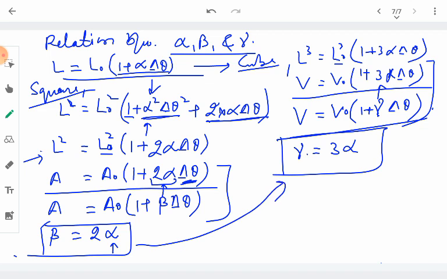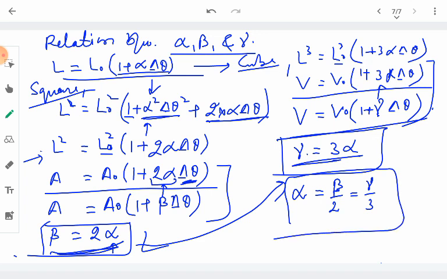So when we compare these equations, if we have alpha, then beta will always be twice alpha, and alpha will be half of beta, and from the other equation one third of gamma. So this is the general expression for the relationship between alpha, beta and gamma. Or, in another way, you can write the ratio of alpha to beta to gamma, the three kinds of constants, as 1:2:3. That's all. Thank you.